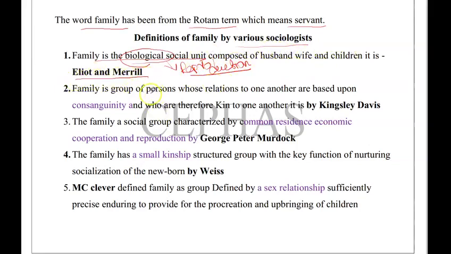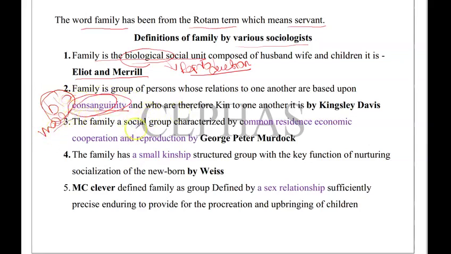Now the second part: family is a group of persons whose relations to one another are based upon consanguinity. Consanguinity means blood relation. Sorry, consanguinity means what? Not blood relation, by marriage. Conjugal means marriage, consanguinity means blood. Okay.